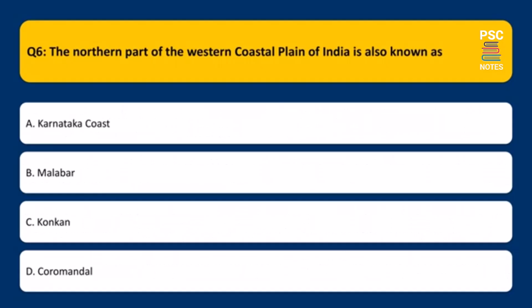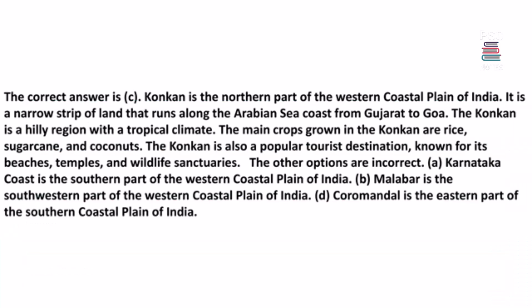The northern part of the western coastal plain of India is also known as A. Karnataka coast, B. Malabar, C. Konkan, D. Coromandel. The correct answer is C. Konkan is the northern part of the western coastal plain of India. It is a narrow strip of land that runs along the Arabian Sea coast from Gujarat to Goa.